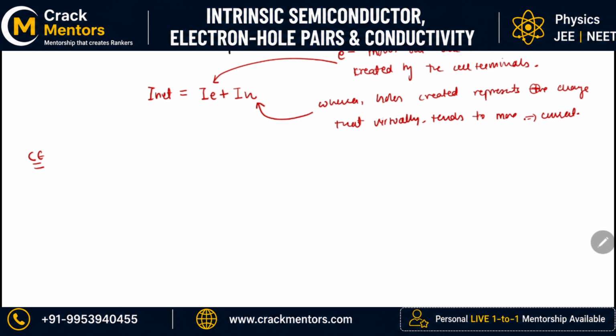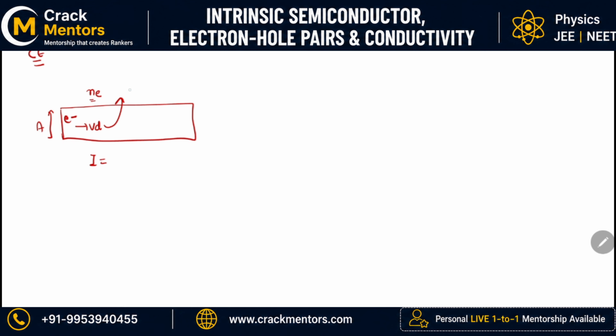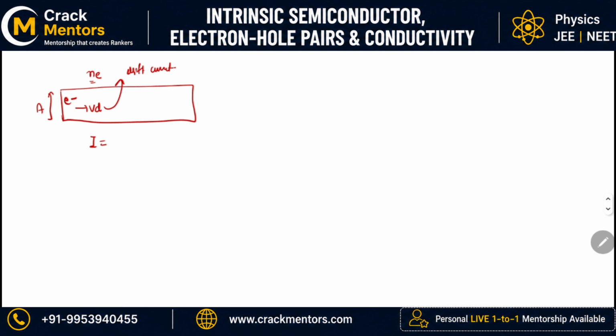Okay, fine. Now I am taking you out of this chapter and taking you to the chapter of current electricity. In current electricity, if I say that this is my conductor, in this conductor I am having a free electron. I am just asking you, what is the formula of current for this? If it is having the charge density as Ne, this is my electron, this is the area in which it is moving, and let us say it is moving with Vd, which represents the drift velocity.